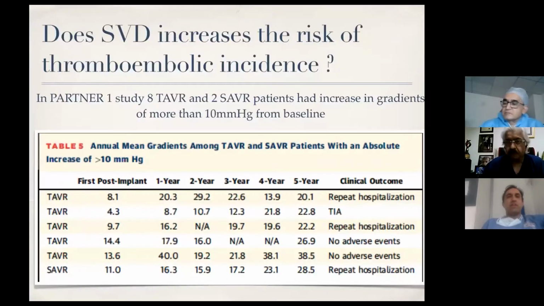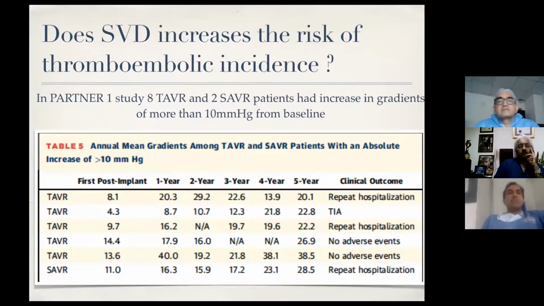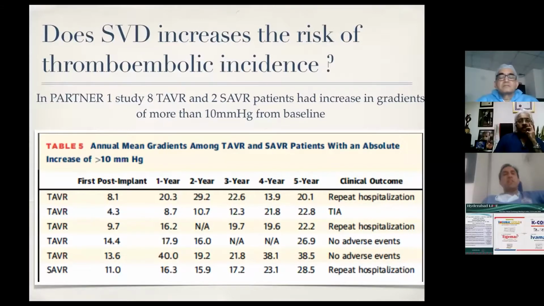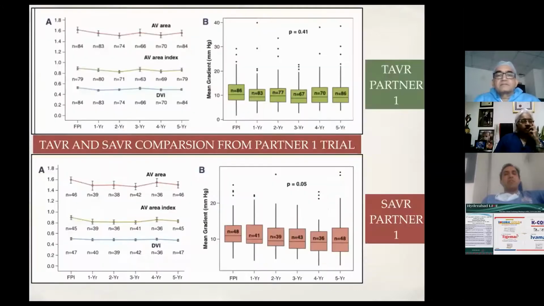Okay. So does structural valve degeneration increase the risk of thromboembolic incidents? This is data which was published recently in JACC, where they saw that patients who have an increase in mean gradients of more than 10 millimeters of mercury have an increased incidence of TIA. And this is very important for us to understand that if we have a TAVR patient on follow-up and this patient develops some sort of TIA or thromboembolic manifestation, I think we should get a 4D CT scan done for these patients and put them on anticoagulation.